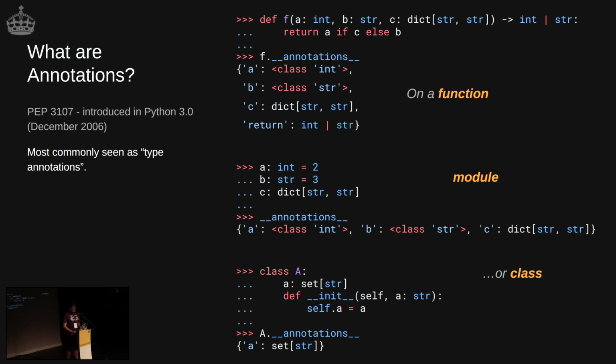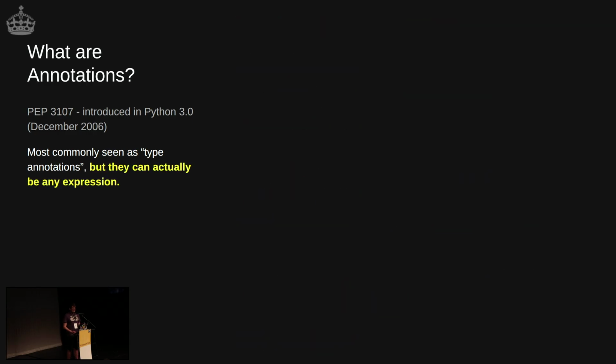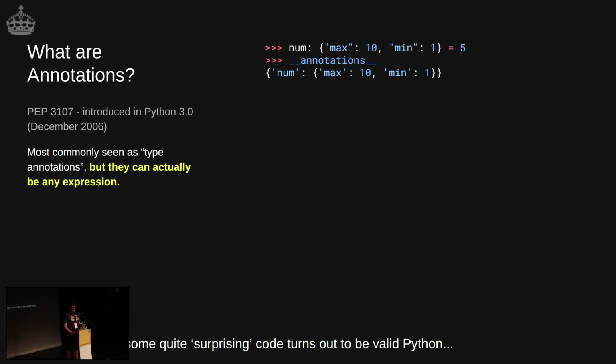And so that's all very well and good. But actually, it doesn't have to be a type that you use in an annotation. It's really literally any Python expression can become an annotation. So anything that evaluates to something in Python, so basically not an assignment, for example, can be an annotation. So actually you get some pretty surprising code towards the end of it, like this. You might have seen this before. I mean, yeah, you can put a dictionary as an annotation. Don't.